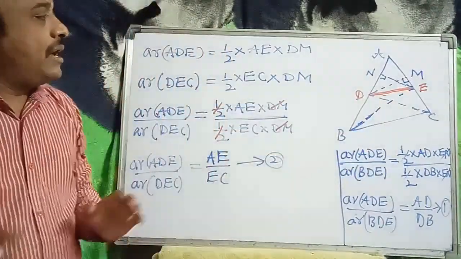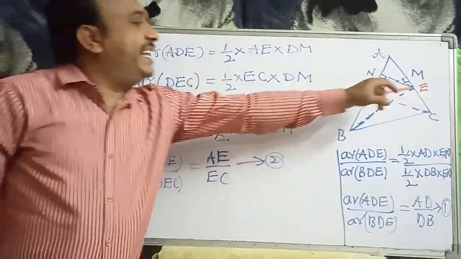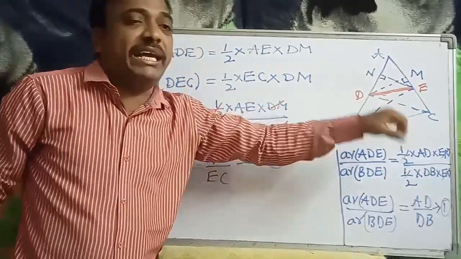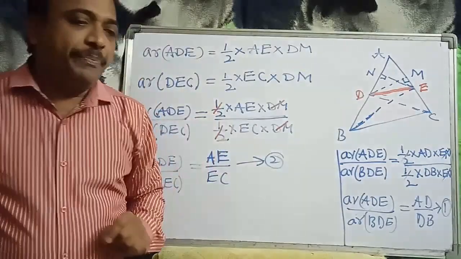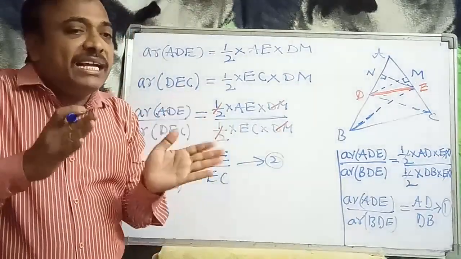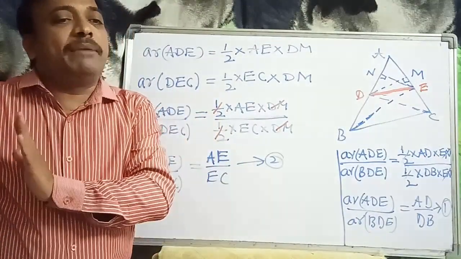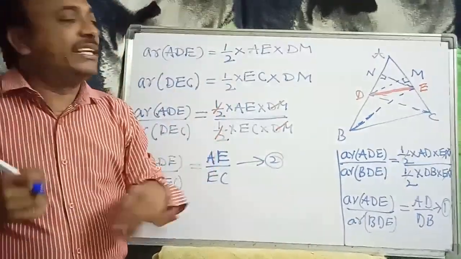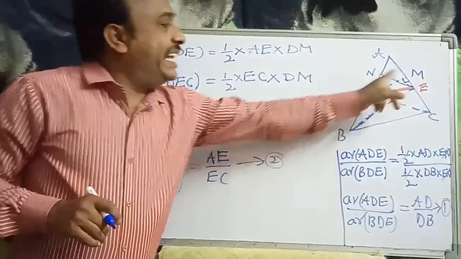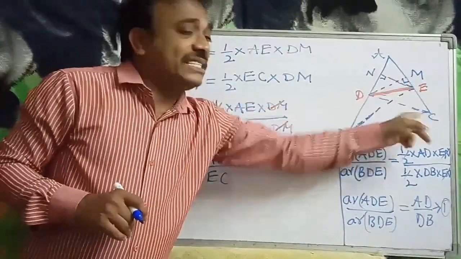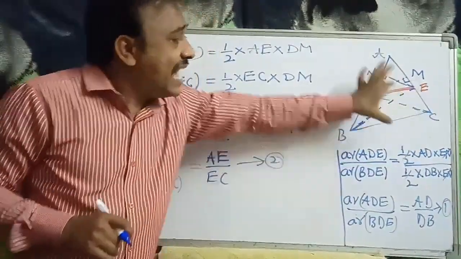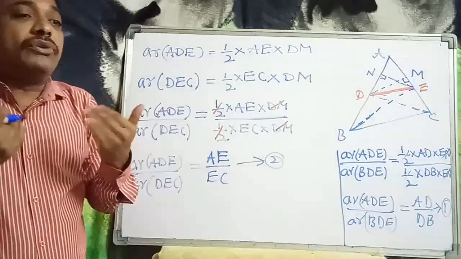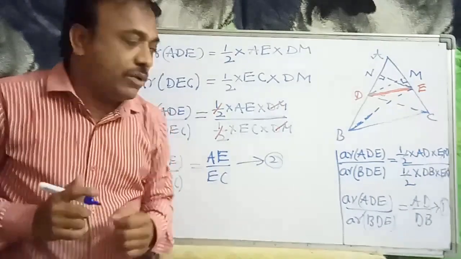The two triangles have the same base DE and lie between the same parallel lines DE and BC, which we learned in class 9th. Triangles on the same base and between the same parallel lines have equal areas. That is the 9th class theorem. Therefore, their areas will be equal.